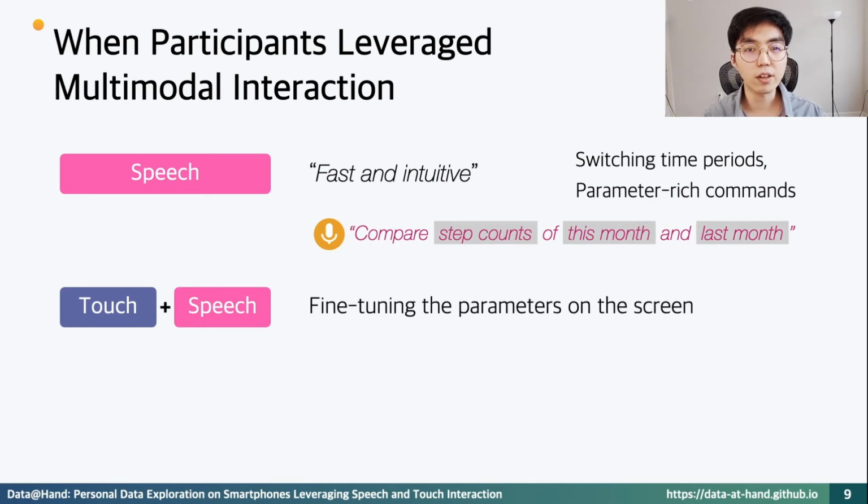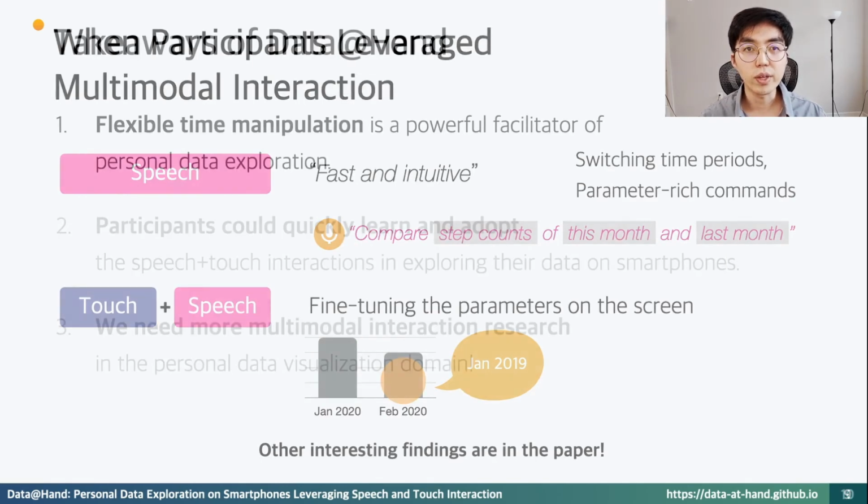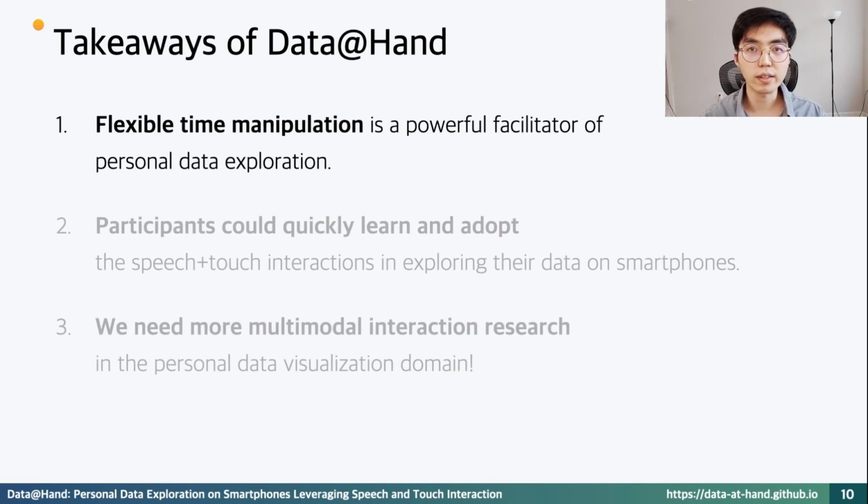Participants combined touch with speech when they fine-tuned the parameters on the screen, such as when they modify only one period while comparing two. For more details on the results, please refer to our paper. With Data at Hand, we demonstrated that supporting flexible time manipulation can powerfully facilitate the visual exploration of personal data.